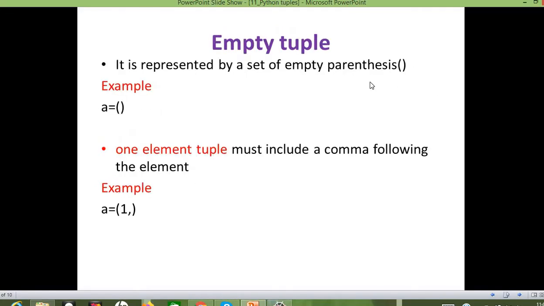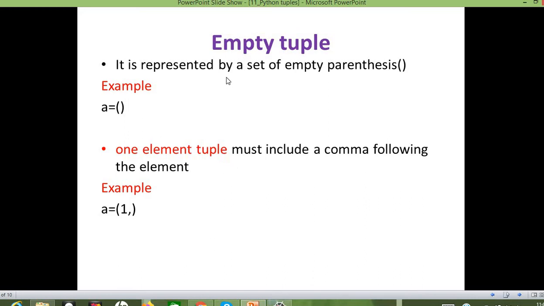So next we have the empty tuple. The empty tuple can also be created just like our list, just by giving empty parentheses. Okay, so A equals empty round brackets. If I give this, it is an empty tuple. But remember, we cannot do any insertion with this tuple. It is empty, right?